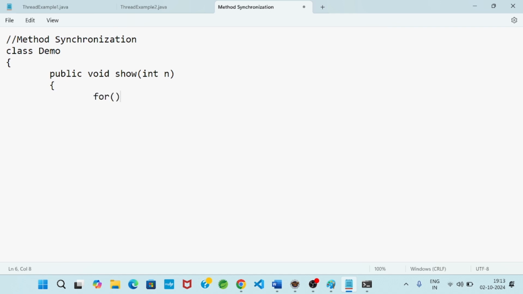One for loop I am continuing. Suppose int i equals 1, i is less than or equal to 5, i plus plus. I will write system.out.println n into i.